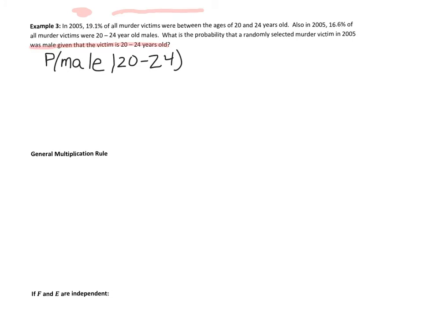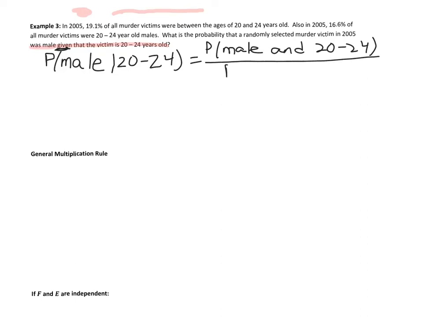All right, so we wrote that probability out. That's a conditional probability, right? That given word is our keyword. So we can find this by looking at the probability that the victim was male and 20 to 24 years old. And again, our sample space is the probability that the murder victim is between 20 to 24 years old.